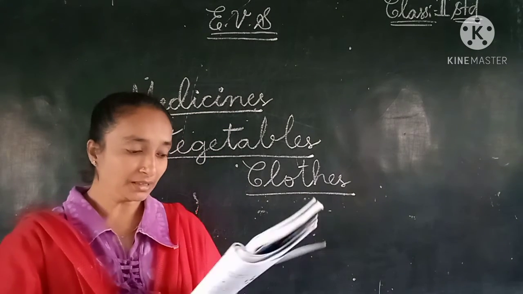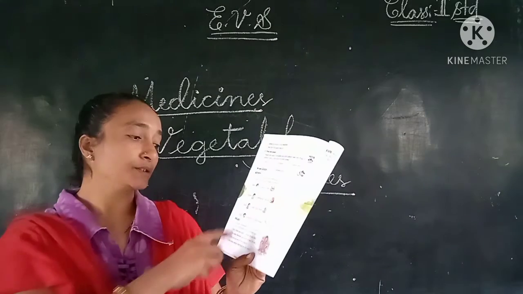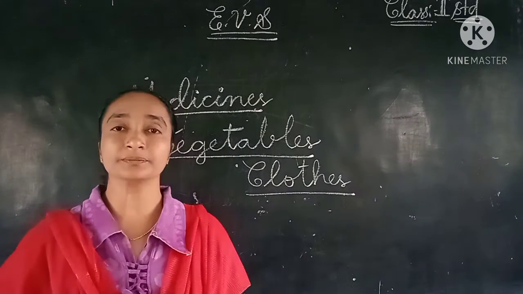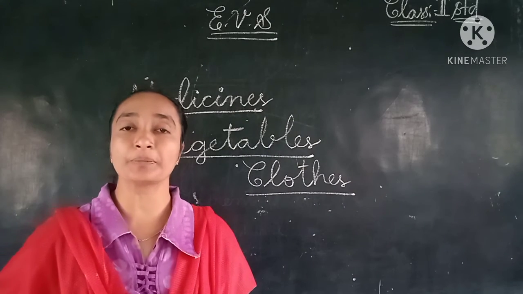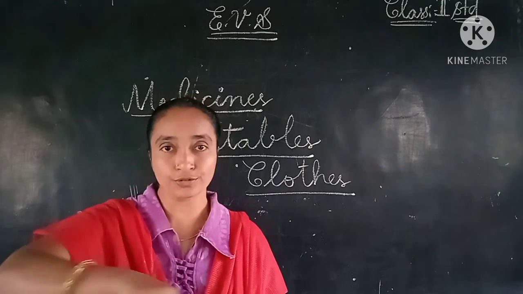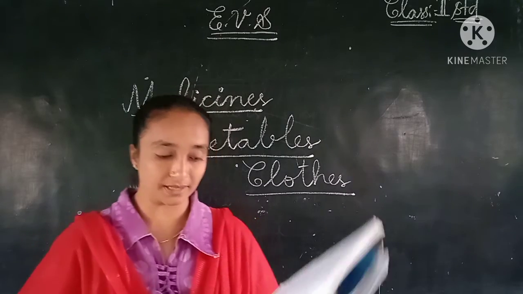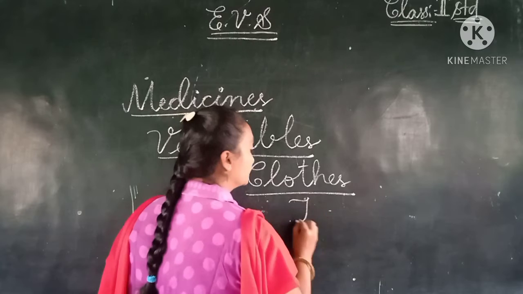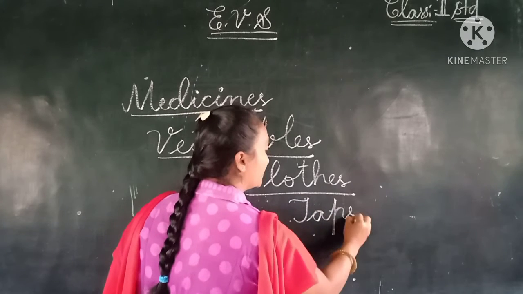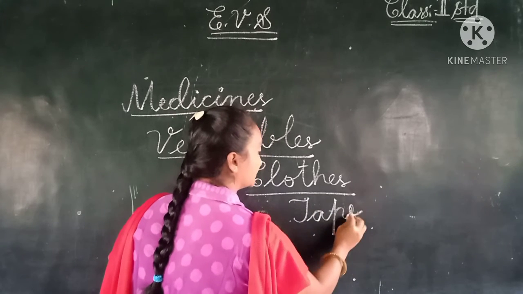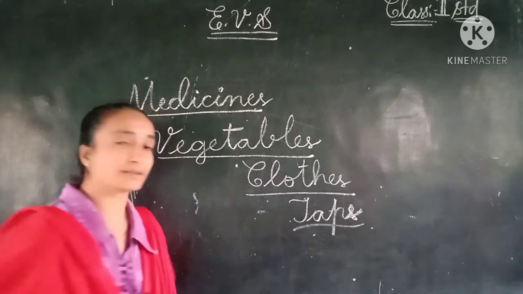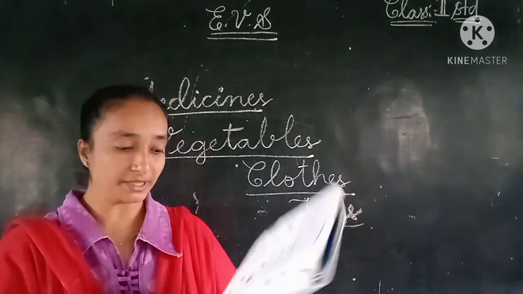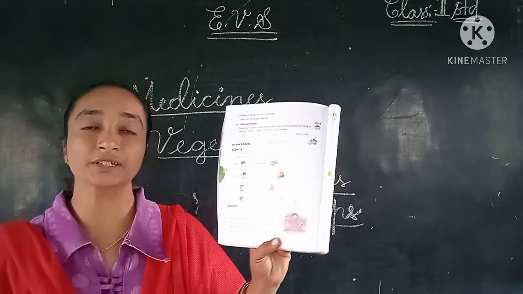Mother is a plumber. So he mends the broken things. What is the work of a plumber? What did he used to do? He used to fix the taps. So here we can write down, children, taps. So we have completed this activity here, children.